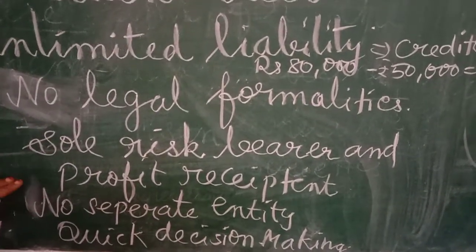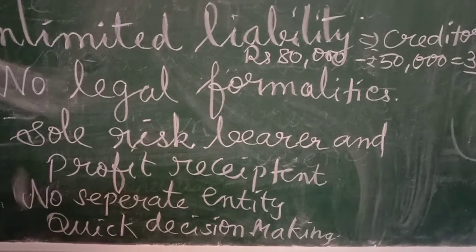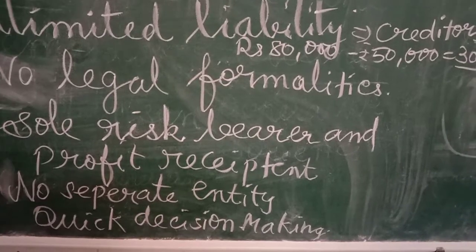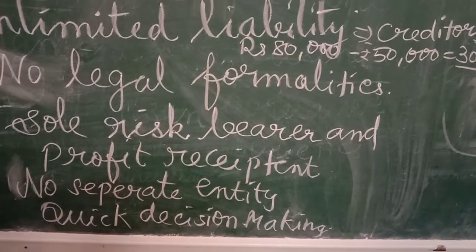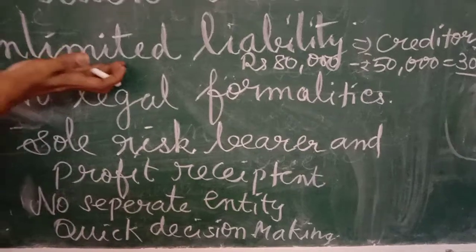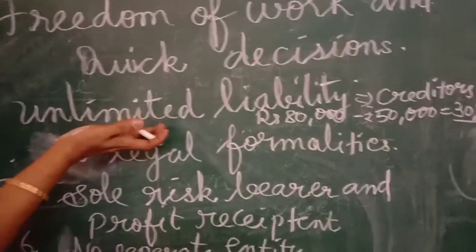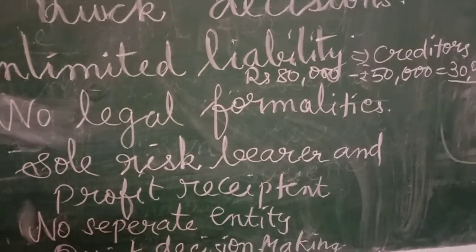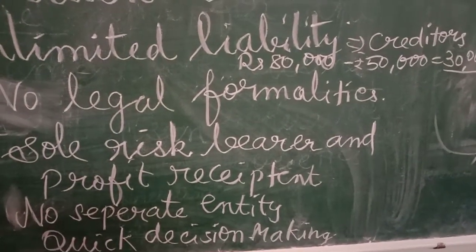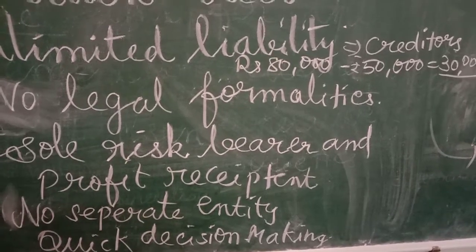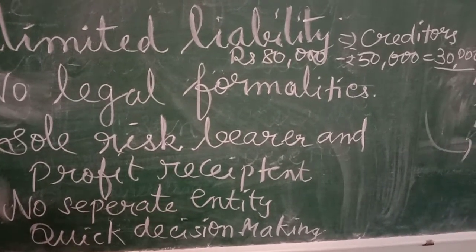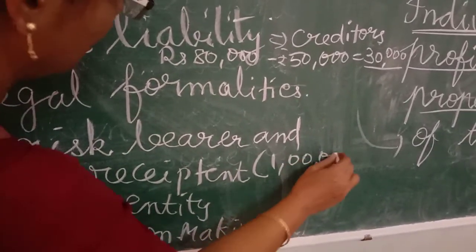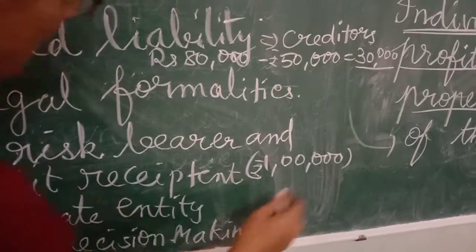Then next one, sole risk bearer and profit recipient. Here, sole recipient means what? Suppose her business is going on loss, as I have told. But think of another situation. It is not always a loss. The coin has two sides. Like that, loss may come, profit may come. In one case, in 1 month, she has secured a profit of rupees 1 lakh.